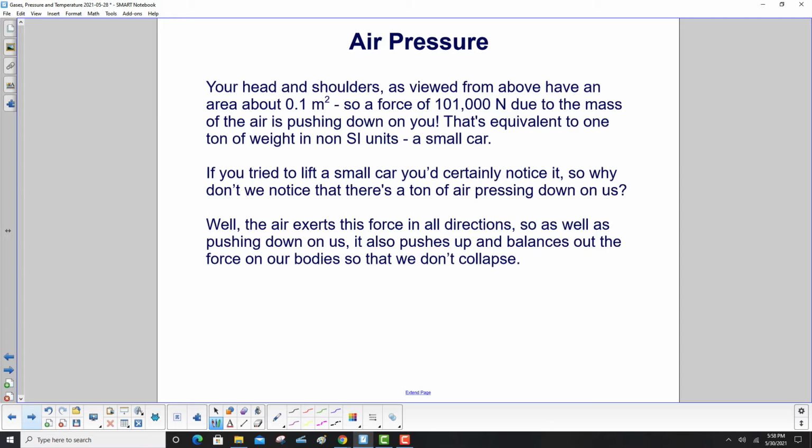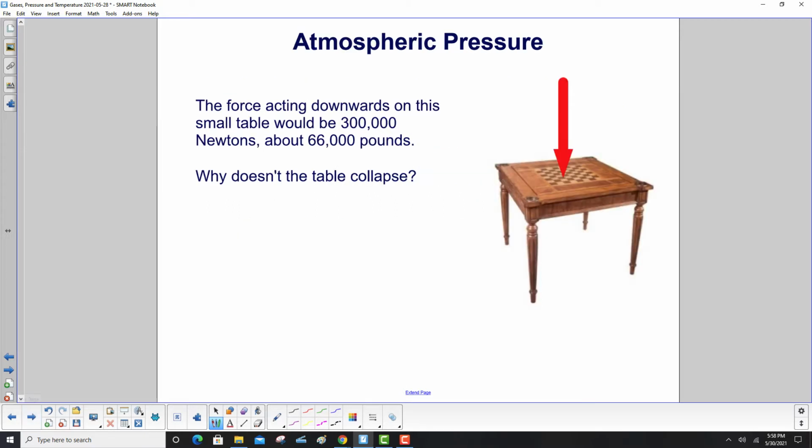So why don't we notice that there's a ton of air pressing down on us? Well, the air exerts this force in all directions, so as well as pushing down on us, it also pushes up and balances out the force on our bodies so that we don't collapse. The force acting downwards on this small table, with the chess notation here, would be 300,000 newtons, about 66,000 pounds. Why doesn't the table collapse?